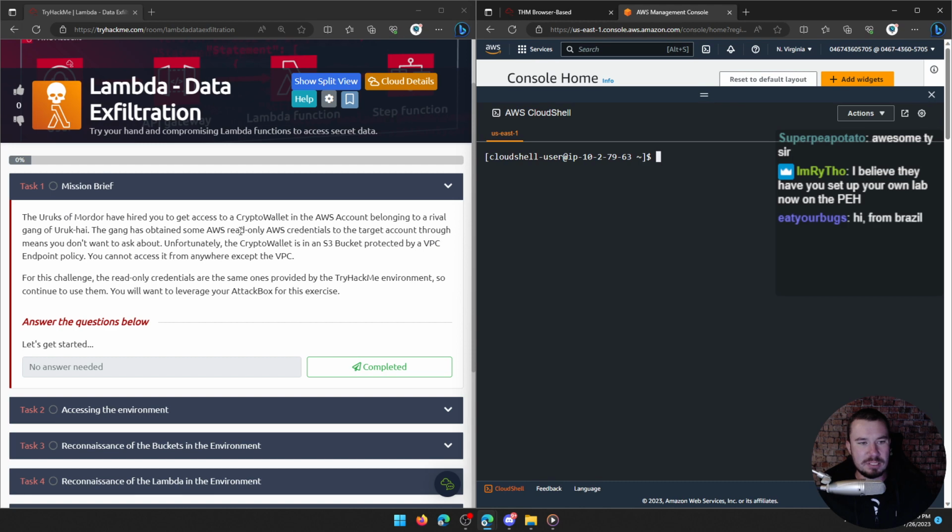The gang has obtained some AWS read-only creds to the target account through means you don't want to ask about. They probably rip someone's fingers off. Unfortunately, the crypto wallet, I feel like a crypto bro, is an S3 bucket protected by a VPC endpoint policy. You cannot access it from anywhere except the VPC. For this challenge, the read-only credentials are the same ones provided by the TryHackMe environment, so continue to use them.